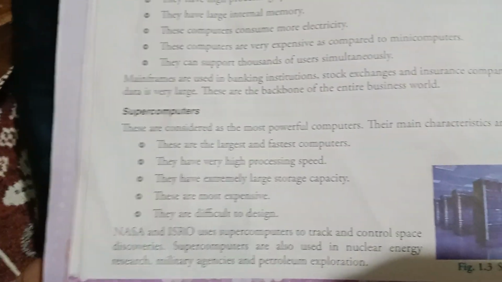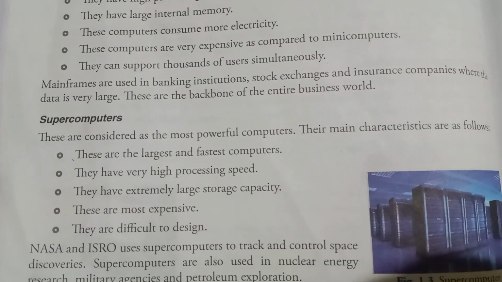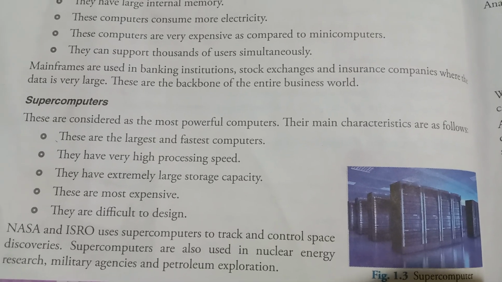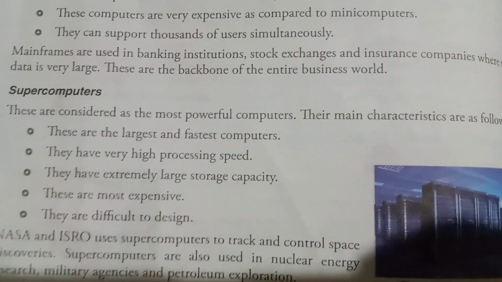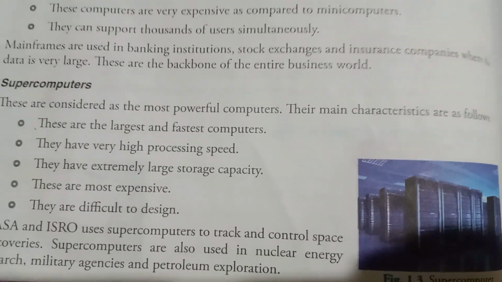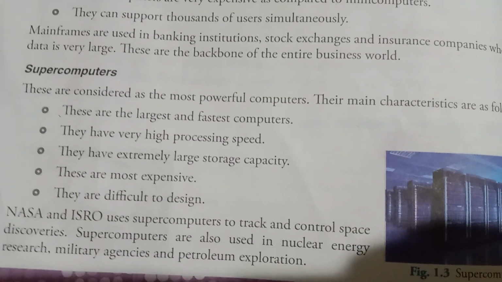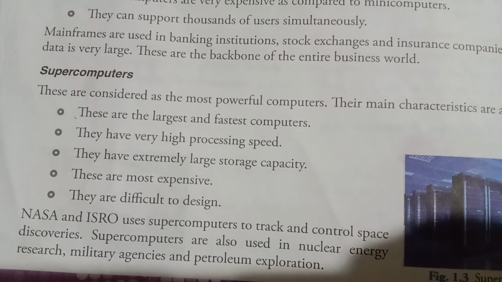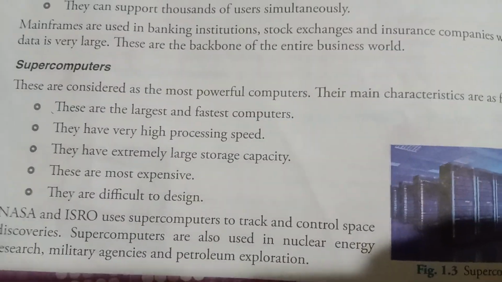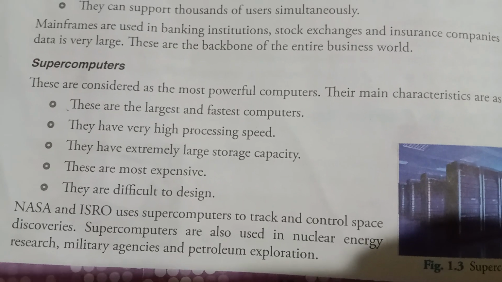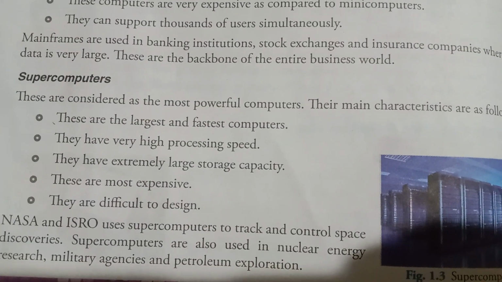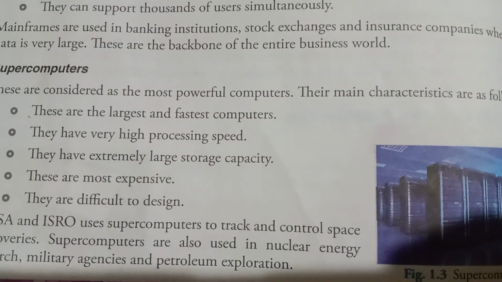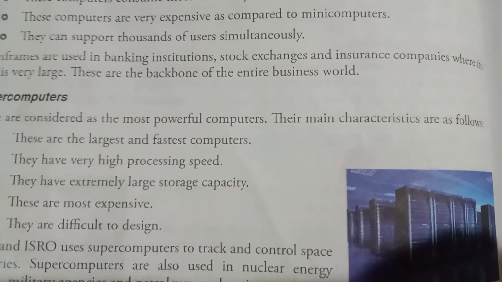And supercomputers, what are supercomputers? These are considered the most powerful computers. Their main characteristics are as follows. They are the largest and fastest computers. Supercomputers are used in NASA, ISRO, and also in nuclear energy, military agencies, and petroleum exploration. The supercomputers are used in those places. They have very high processing speed. They have extremely large storage capacity. They are most expensive. They are difficult to design. So these are the examples of supercomputers.